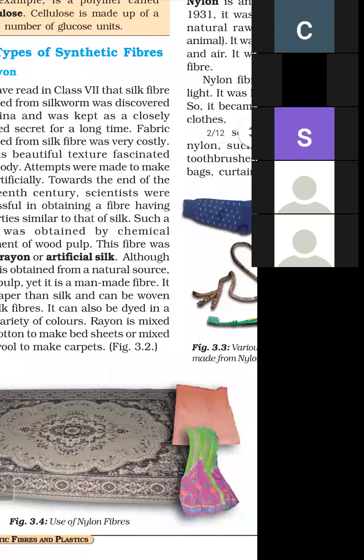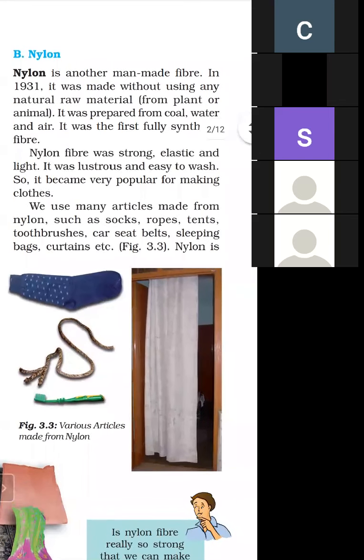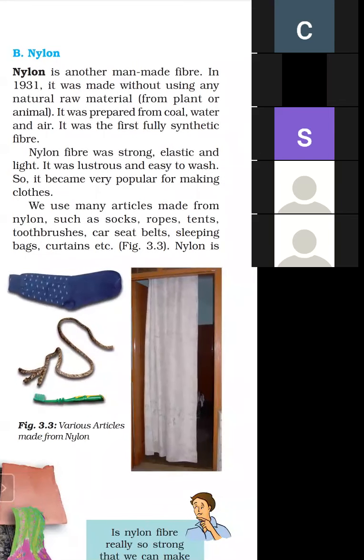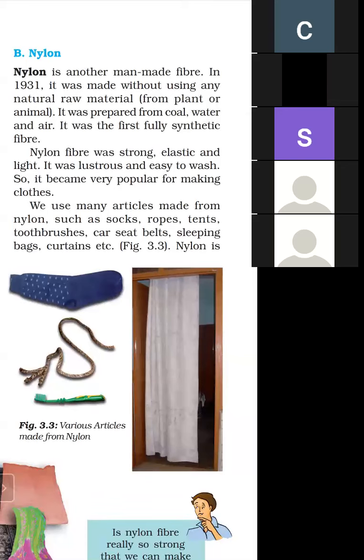And next, what is nylon? It was discovered in 1931, and when nylon was made, no natural material was used. It is prepared from coal, water, and air, and it was the first fully synthetic fiber. And what were the characteristics of nylon fiber? It was very strong, very elastic, and very light. It was also a very shining material, and easy to wash. So it is very popular to make clothes. And what are the other uses of nylon?